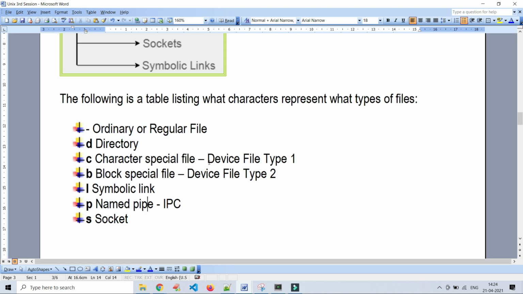What is the difference between the soft or symbolic link and hard link? This is one of the important interview questions. Just listen carefully. It is very easy, but understand the concept here. Say you are working with a soft link. We have created a soft link or symbolic link to a file, and I have deleted that file. The soft link is still displayed as a file in the Unix file system. I went there and tried to access the soft link which was created earlier.